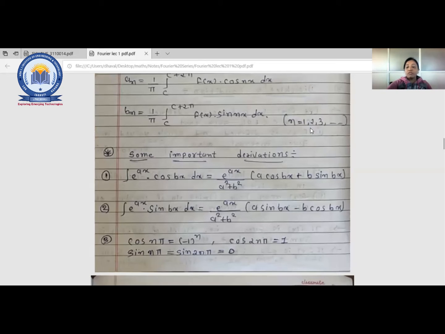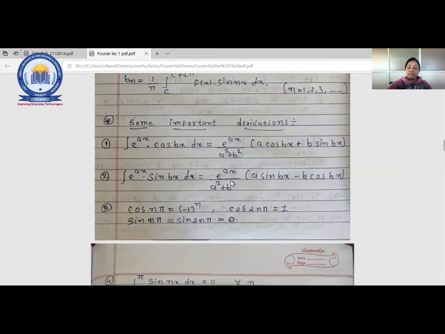Before going to solve any example, some basic formulas that maybe you already know, right? Because in the last lecture, many students gave the correct answer. That is this formula: e raised to ax cos bx. Suppose this type of integration, e raised to ax cos bx. So you are supposed to apply the direct formula. That means you do not take which one is u and which one is v, right?